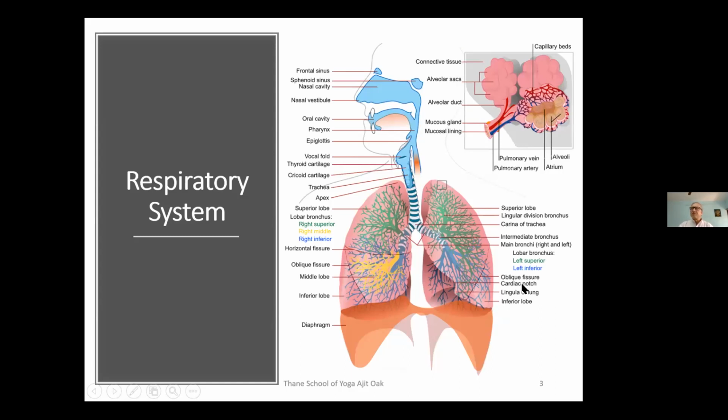So straight away we'll start with describing the respiratory system. Please give me 1 second.